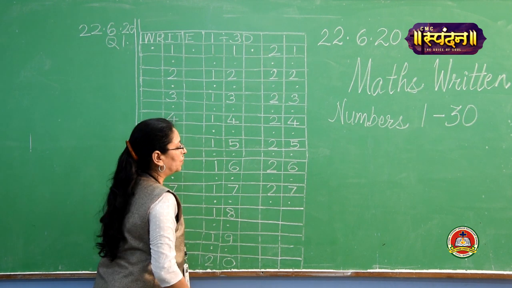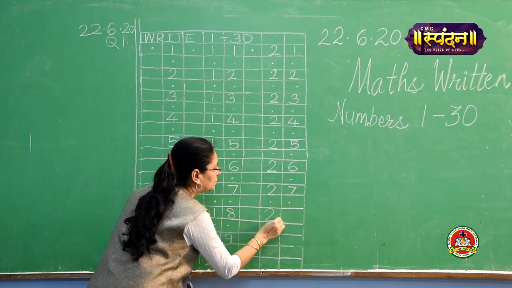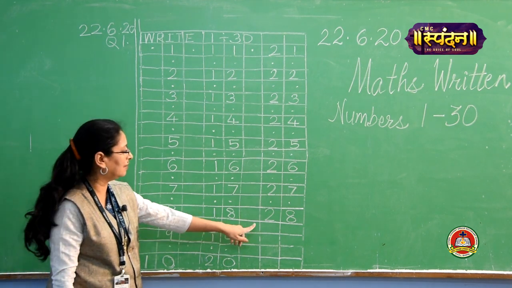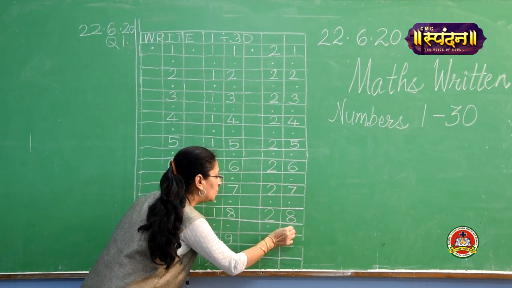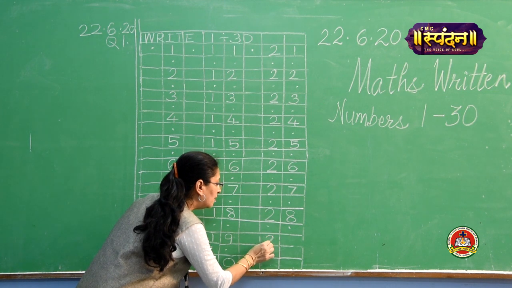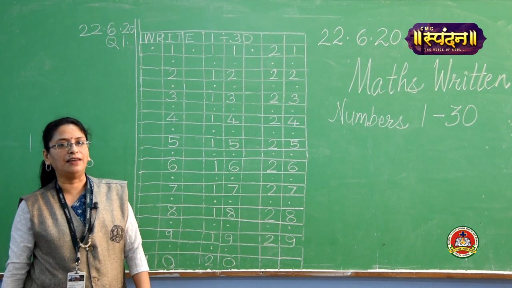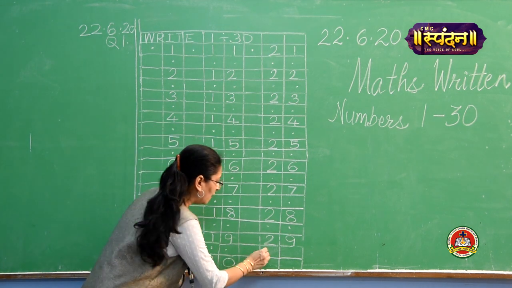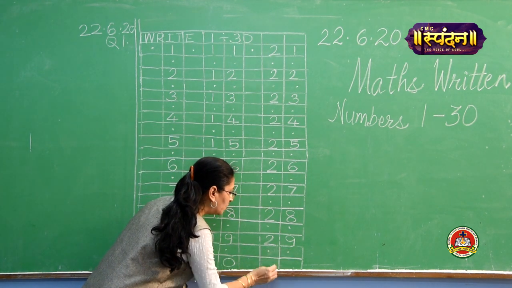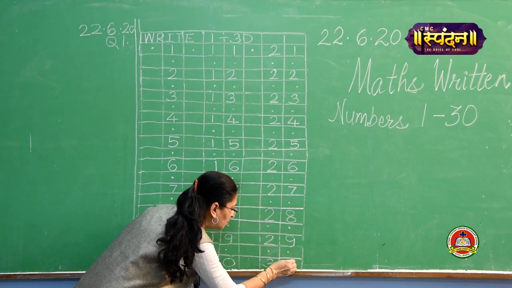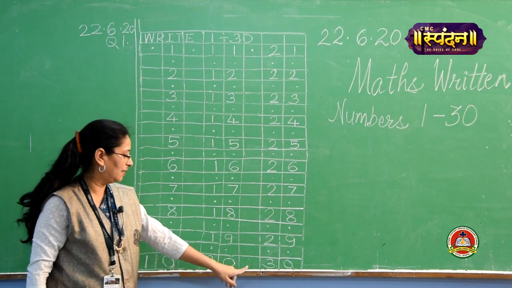Again put 2 dots, write 2, 8, 28. Then again put 2 dots, write 2, 9, 29. Again put 2 dots, write 3, 0, 30.